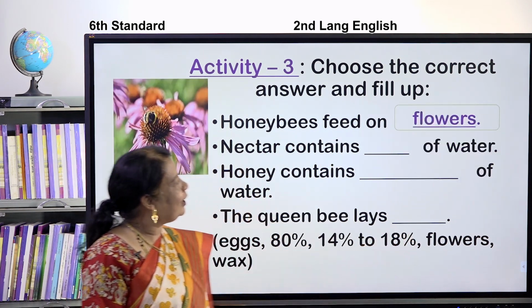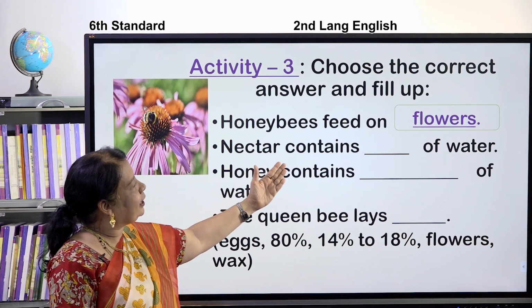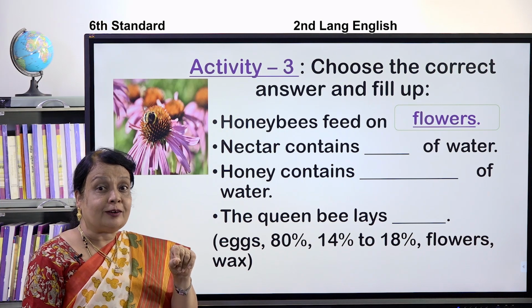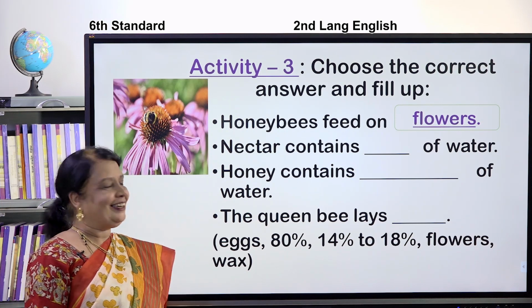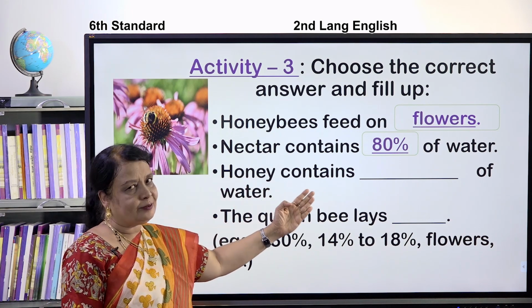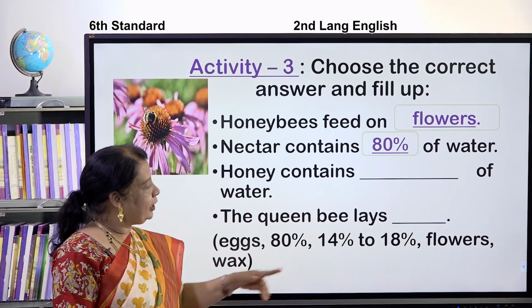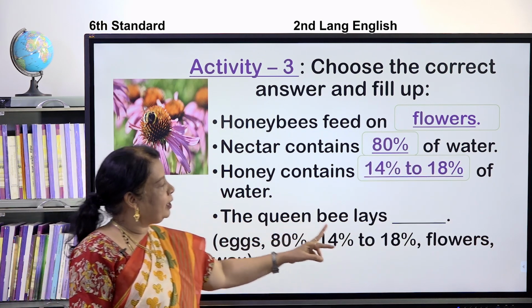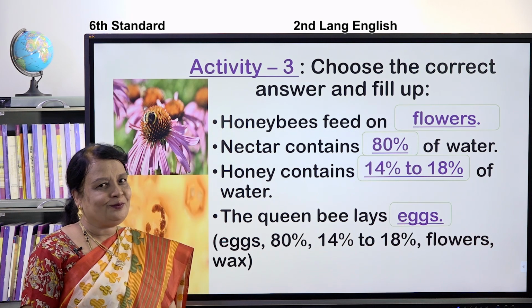They are the flowers. Nectar contains... Nectar, the juice. Children, how much of water? Very good children. It is 80% of water. So honey contains, after mixing up, 14 to 18% of water. The queen bee lays eggs.